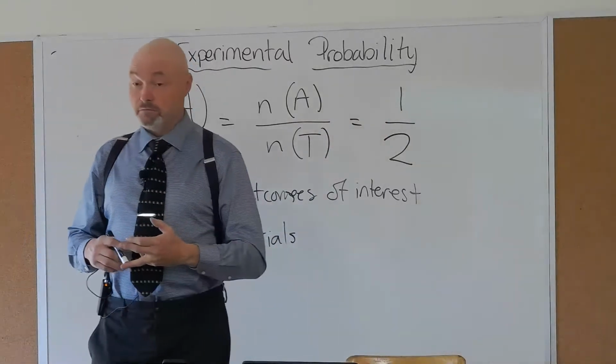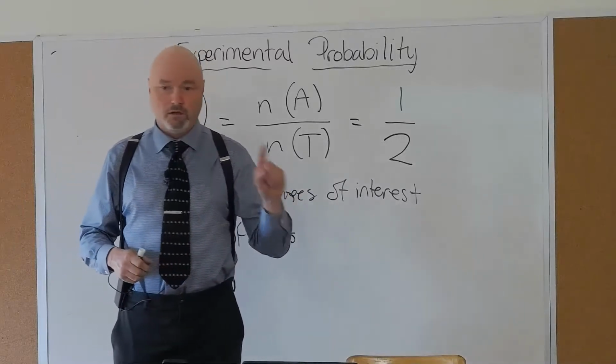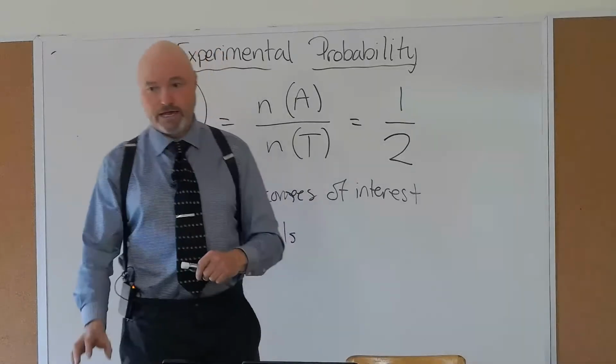Anyways, fairly simple. The number of outcomes of interest divided by the total number of trials gives me the experimental or the empirical probability. The probability of all of the outcomes has to add up to 1. And that's it. It's experimental probability. That's easy.